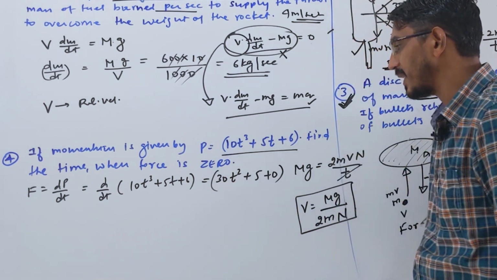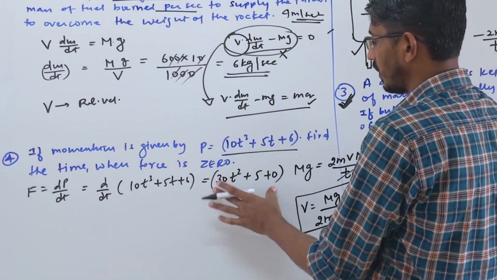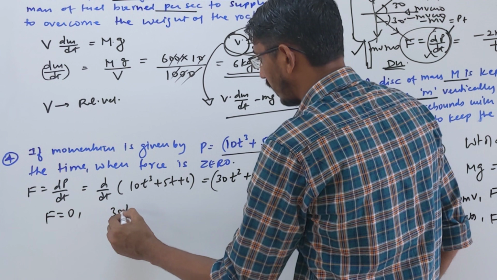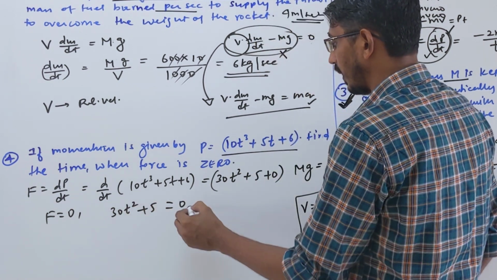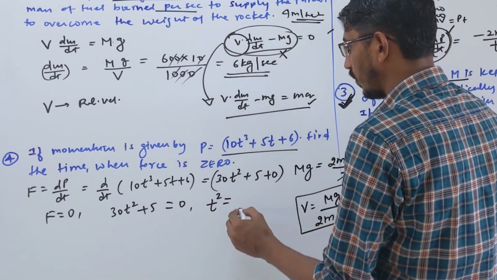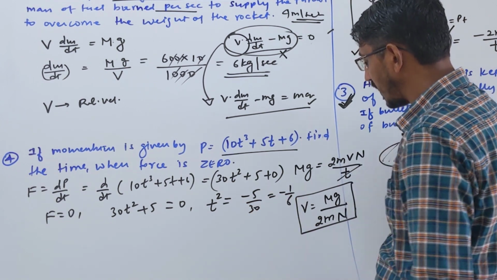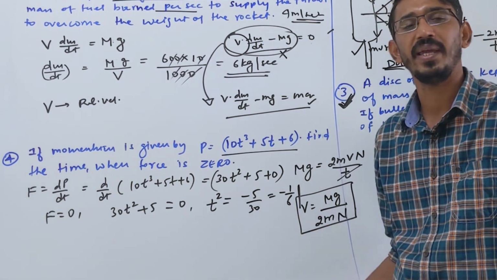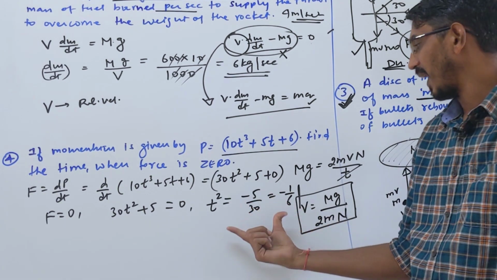And they are saying, find the time when force becomes 0. So equate this to 0, right? F is equal to 0. So we get 30t square plus 5 equals 0, correct? So t square should be equal to minus 5 by 30, minus 1 by 6. Now you see an interesting thing, like in this question some options were given. We got a negative answer for time, and time cannot be negative, right?